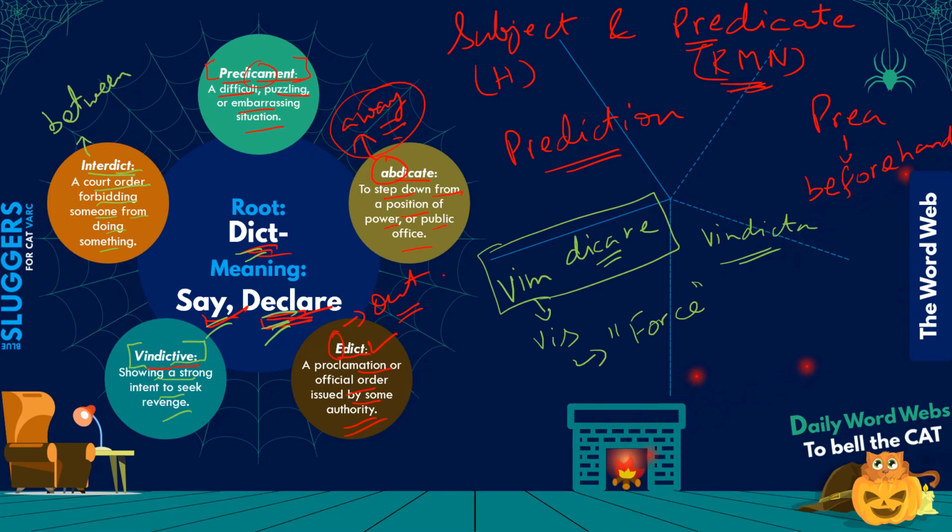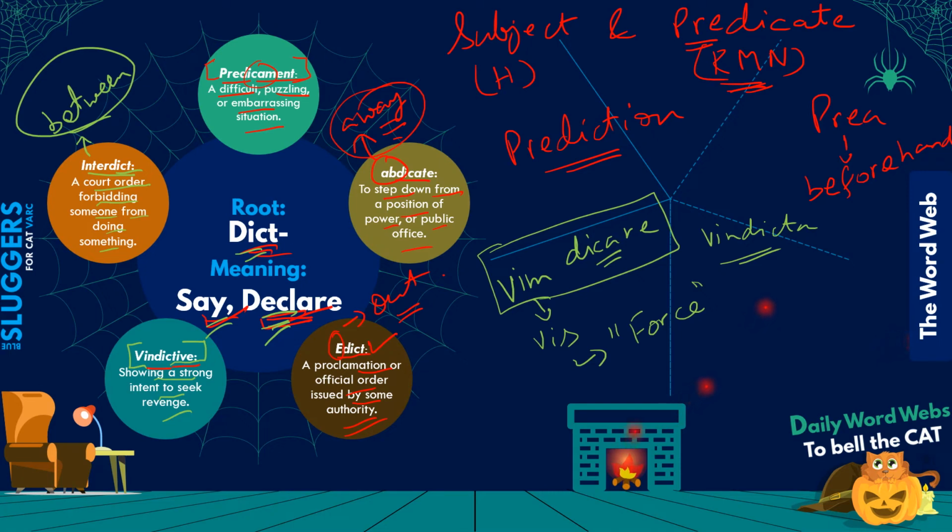That means an interdiction, or to interdict, is something that comes in between the way of committing or continuing an activity. Whatever comes in the way in between, an indictment is basically a court order that is forbidding someone from doing something, right?